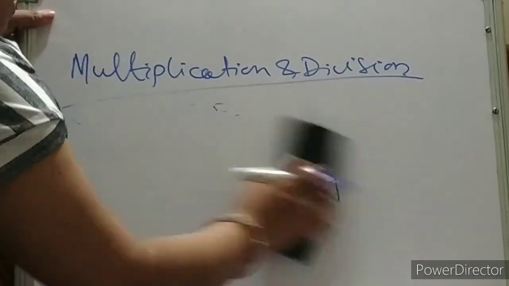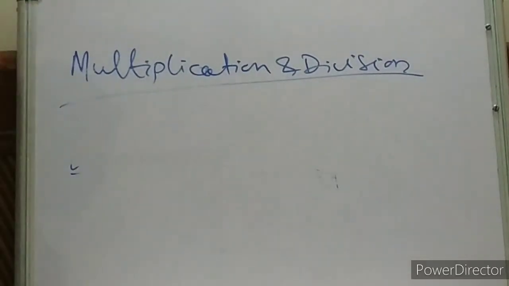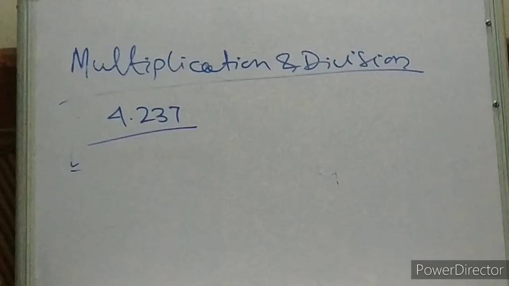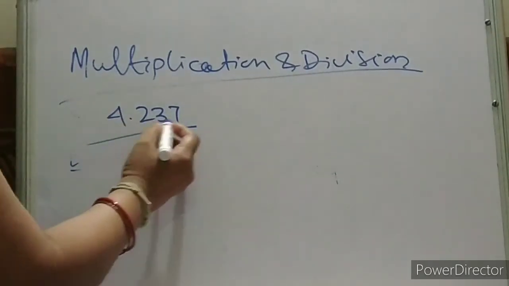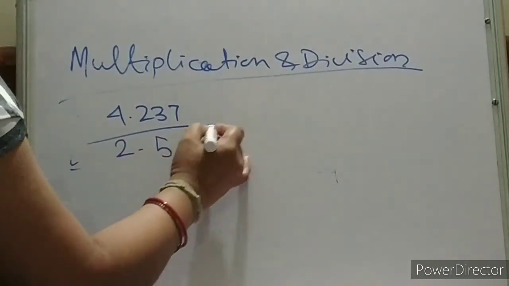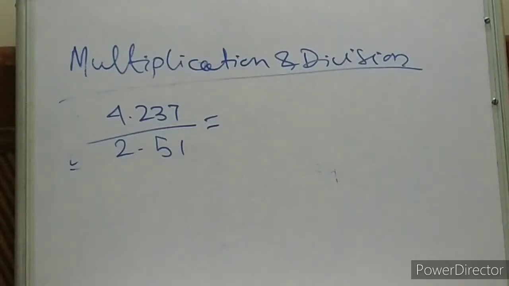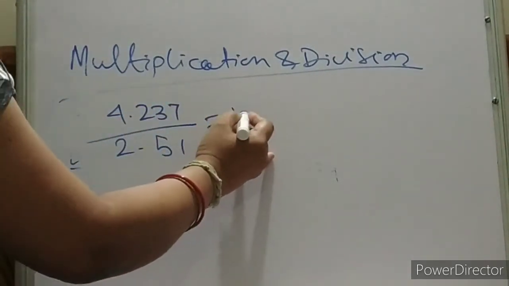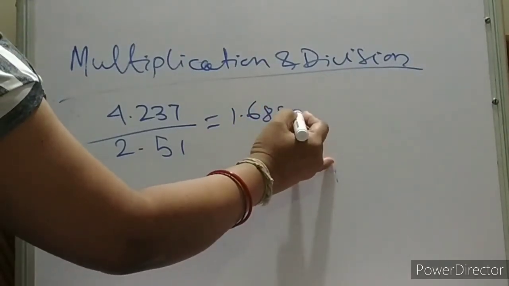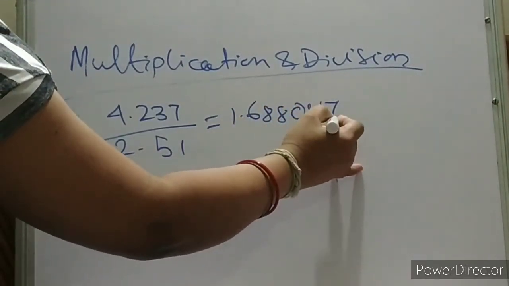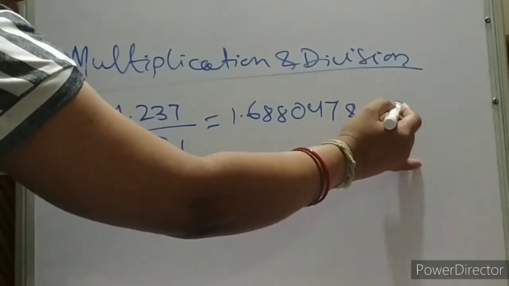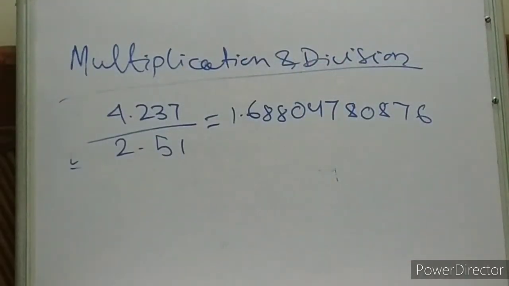We will try to understand with another example now. Suppose the question is 4.237 divided by 2.51. And the answer is given, a very big answer: 1.688047 and so on. See how big it is.